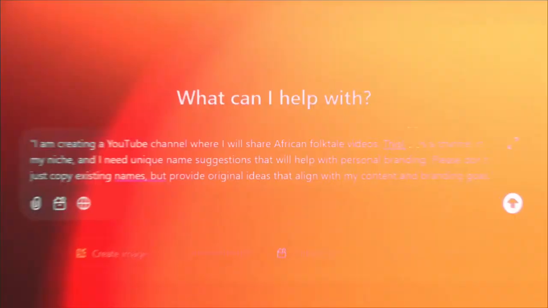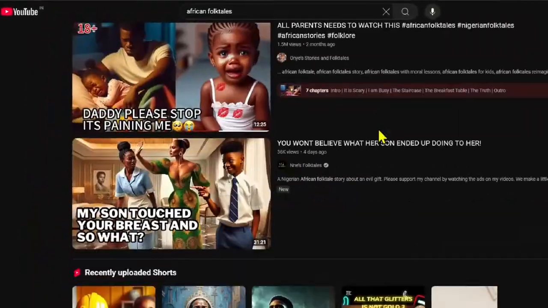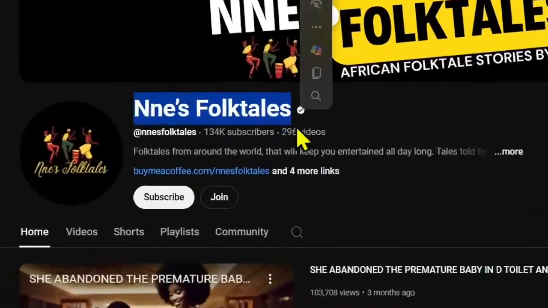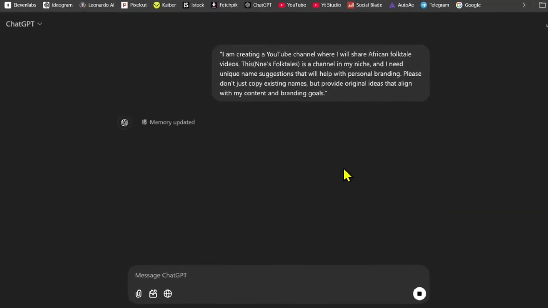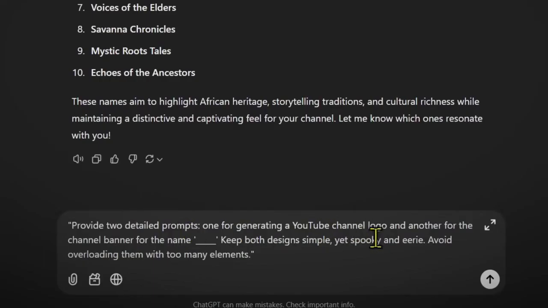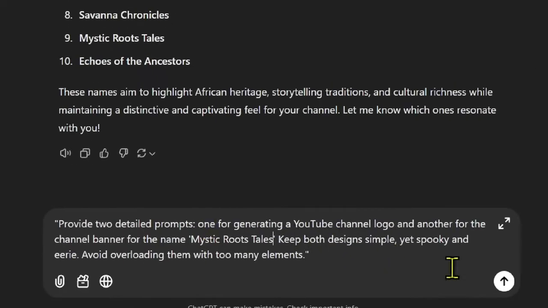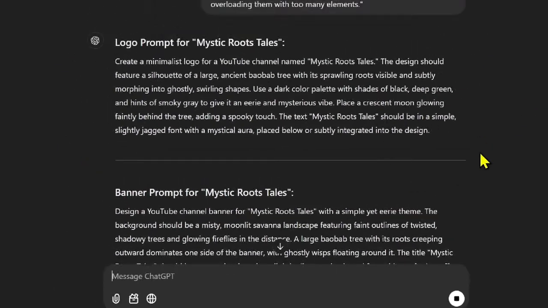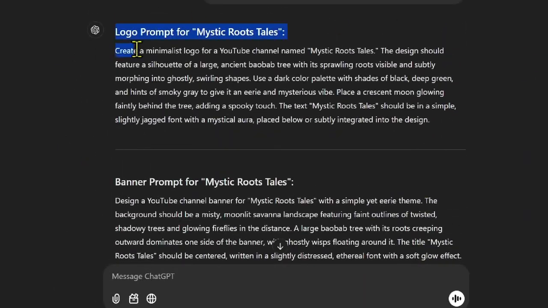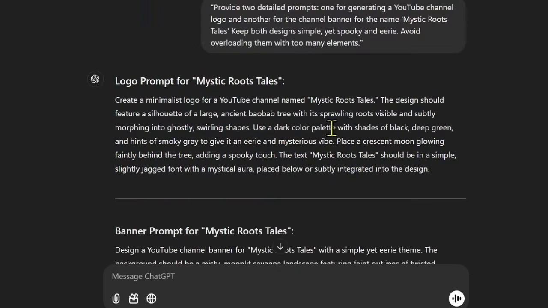The significance of using tools like ChatGPT for brainstorming channel names and content ideas is immense. This approach streamlines the creative process and fosters unique branding opportunities. Employing AI tools like Ideogram and ChatGPT greatly simplifies logo and banner creation. This not only saves time and effort for beginners, but also enhances the channel's overall aesthetic appeal.